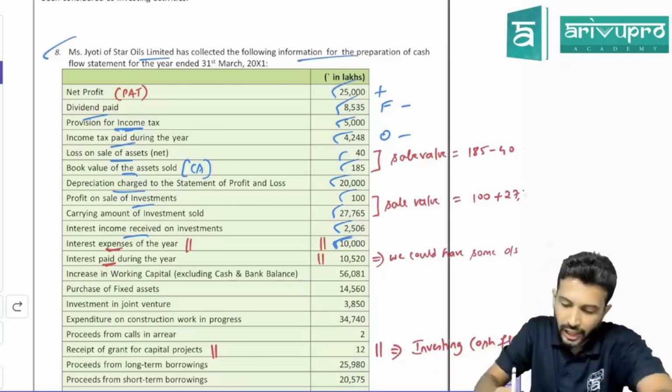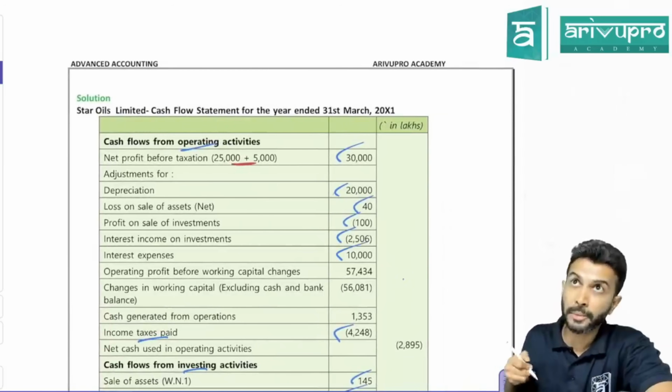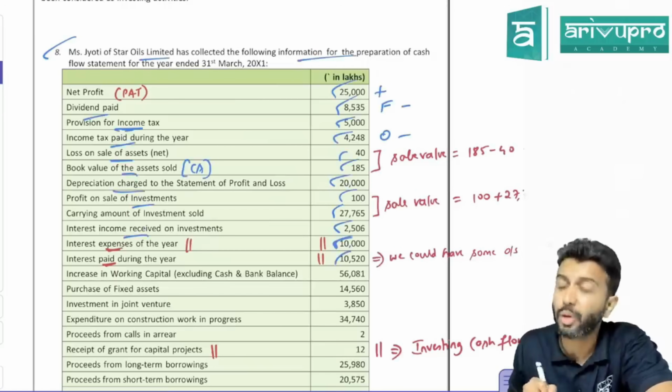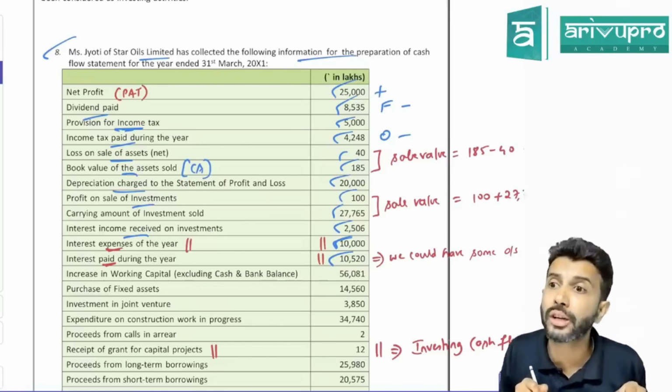Hence, what do we need to do? Add back. Check, have they added back 10,000 in operating activity? Yes. So same thing will be paid up. Usually yes, but in the very next line, what have they told? Interest paid 10,520. So how, sir? Expense is only 10,000. How did you pay 10,520?